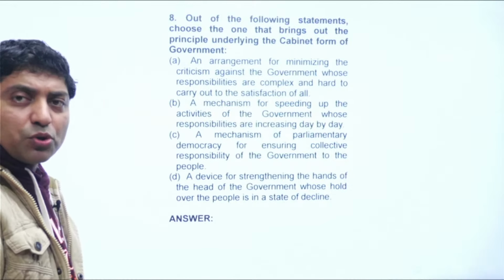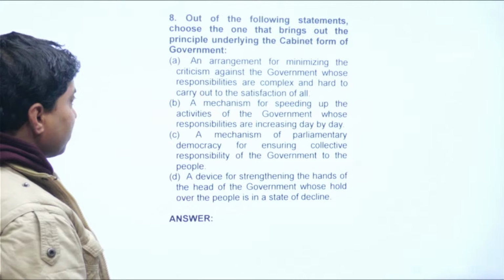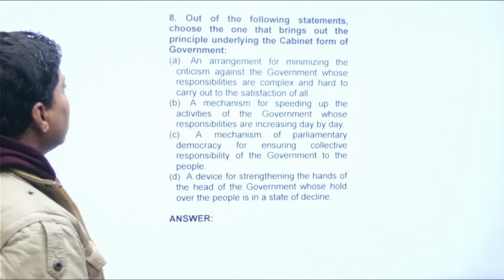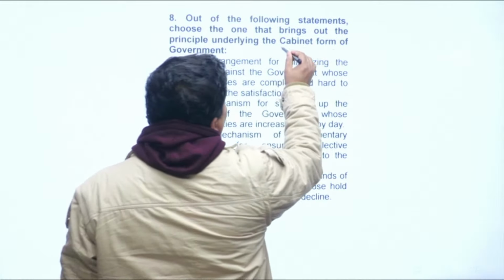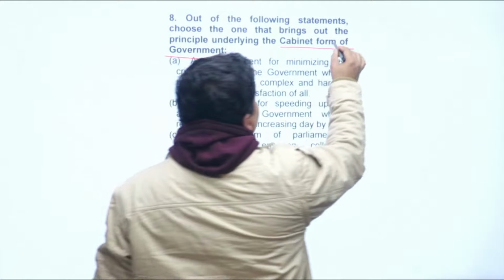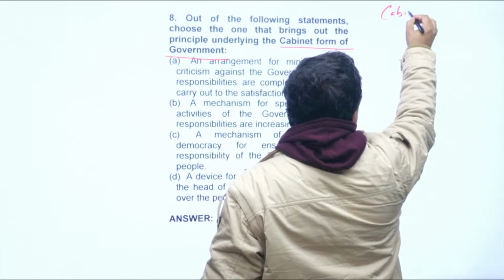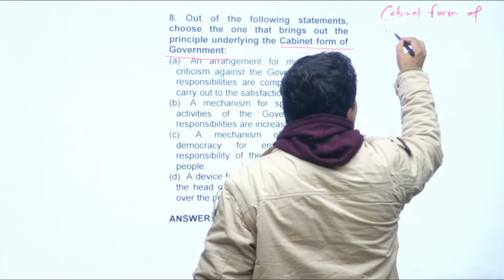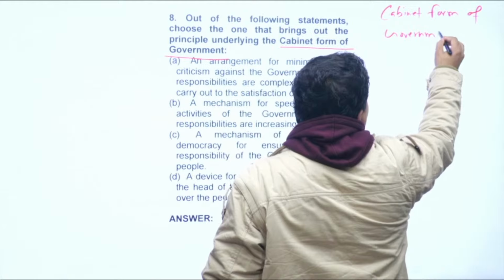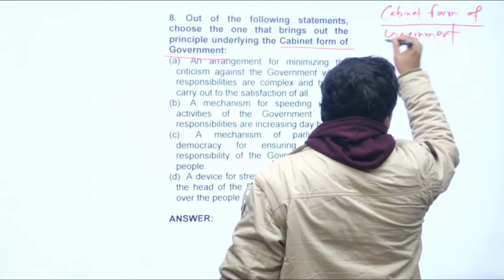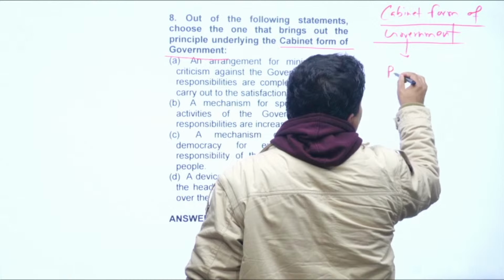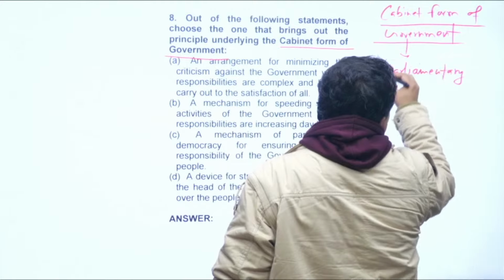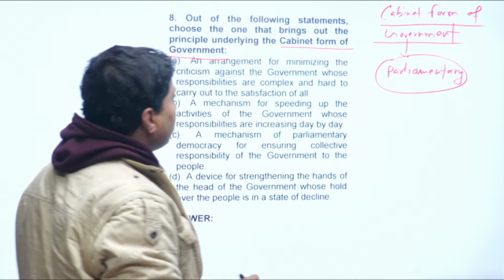Now look at question number 8. Out of the following statements, choose the one that brings out the principle underlying the cabinet form of government. Now I told you that cabinet form of government means parliamentary form of government. Right? Parliamentary form of government, you must remember. Now you read.